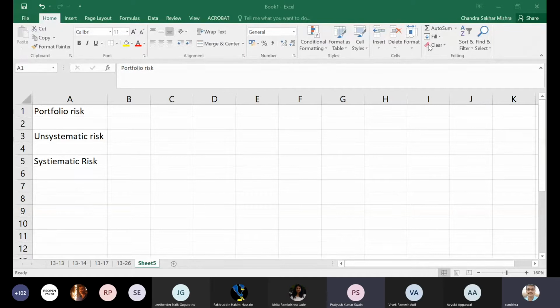Very good. So for portfolio risk, a portfolio is a combination of financial assets. We need the individual assets' risk, and also the relations between pairs of assets. So if you have a three-asset portfolio A, B, C, we need the portfolio weights for A, B, C. We need the standard deviation risk of each of A, B, C returns. We also need the correlation and covariance between returns of A and B, B and C, and C and A. With these we can always find out the portfolio risk.